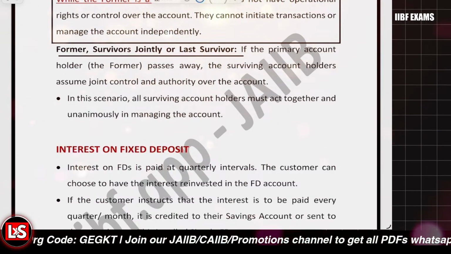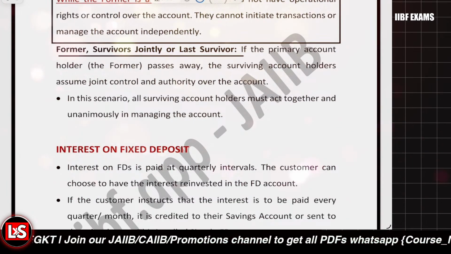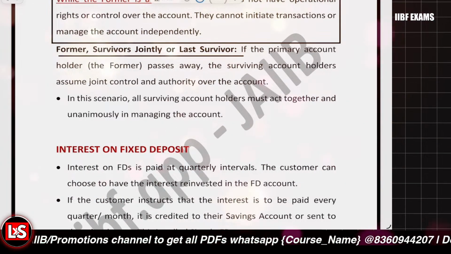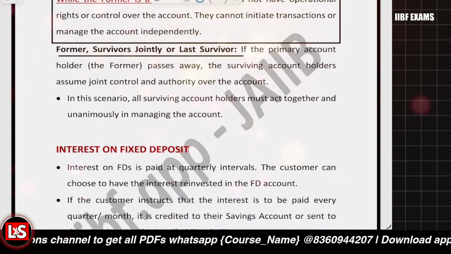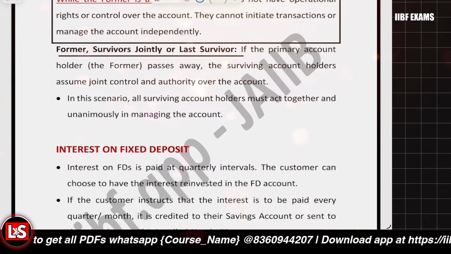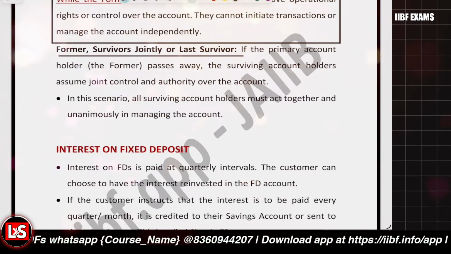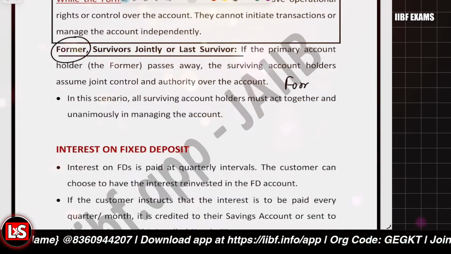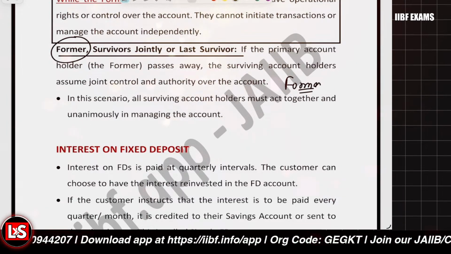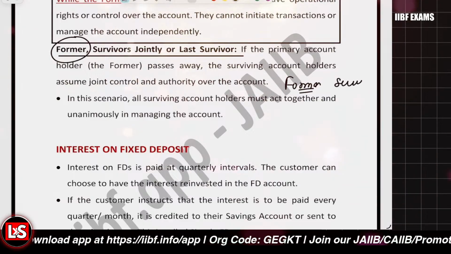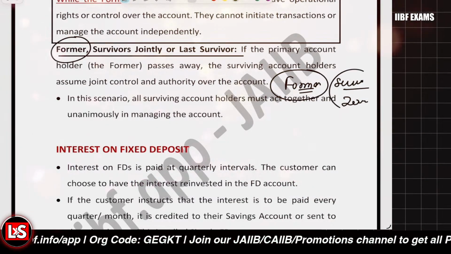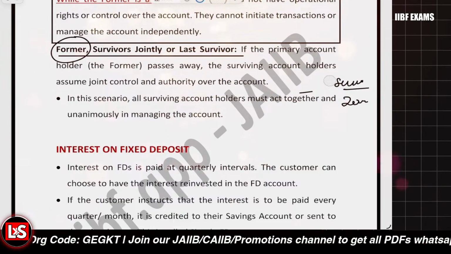And what about former, survivors jointly or last survivor? After the death of the former, all survivors must operate jointly. Let's say one former and multiple survivors are there, and that too jointly operated. Now, if the former dies, then the survivors will operate jointly. That's the scenario. Getting it?